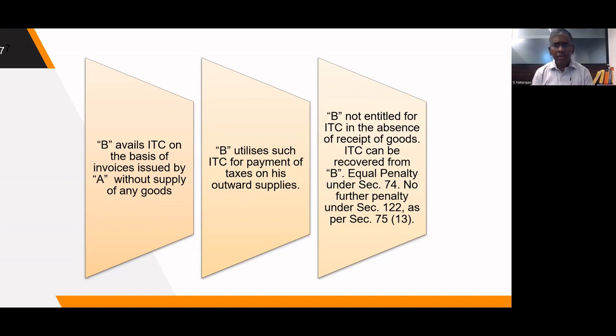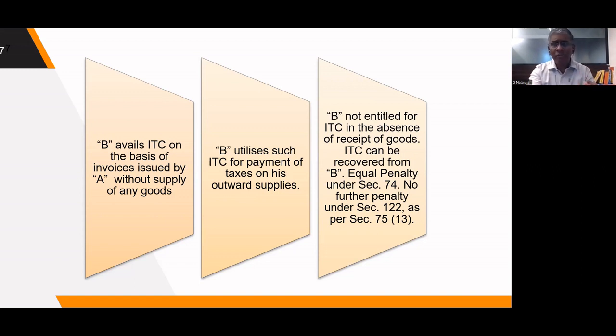And section 78(13) says, if penalty is imposed under section 74, no other penalty can be imposed. So section 122 will not apply. It may appear there is an overlap between the section 74 penalty provision and the section 122 penalty provision. We will come to that later. But in the hands of B, who has taken ITC on the basis of a fake invoice, action can be taken for recovery of ITC under section 74 along with penalty under section 74. Once penalty under section 74 is imposed, no further penalty under section 122 can be levied on B.